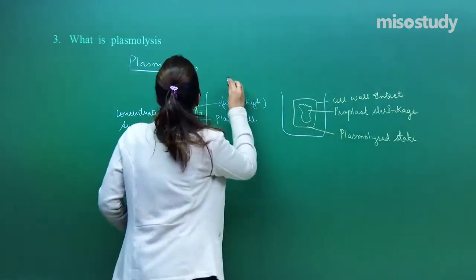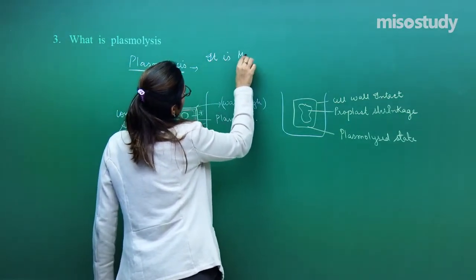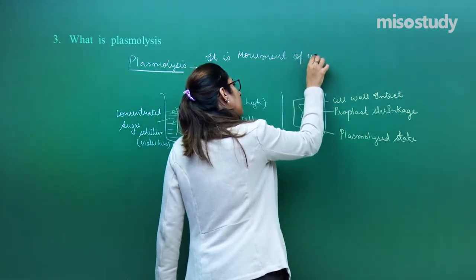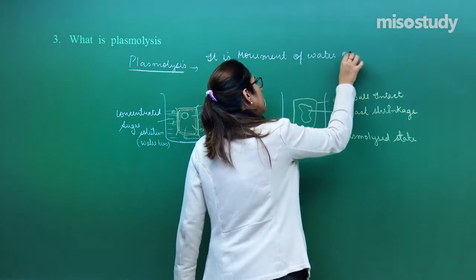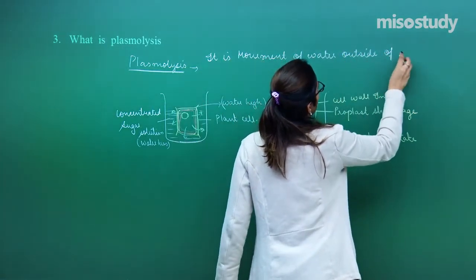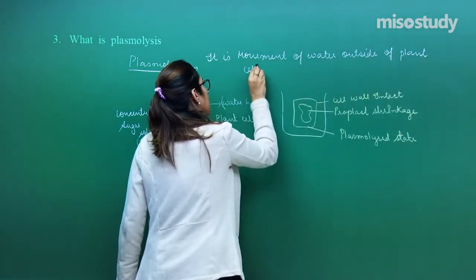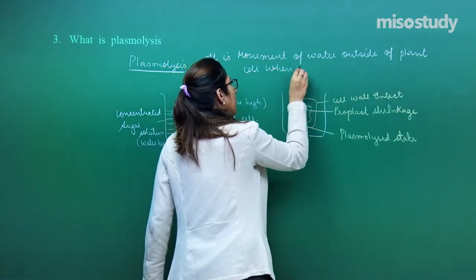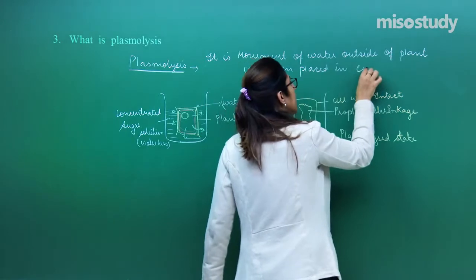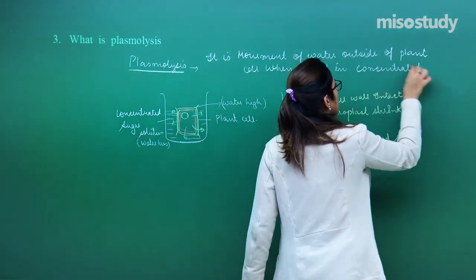Now the question arises, what is plasmolysis? Plasmolysis is the movement of water outside of a plant cell when placed in a concentrated solution.